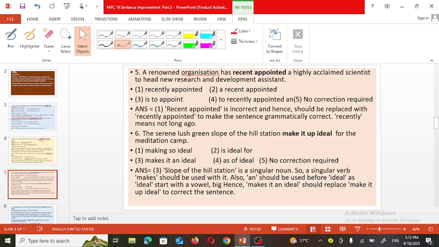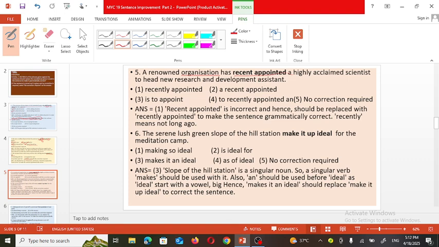Now let's see the next sentence. A renowned organization has recent appointed a highly acclaimed scientist to head new research and development assistant. So here we need to use, recent appointed.